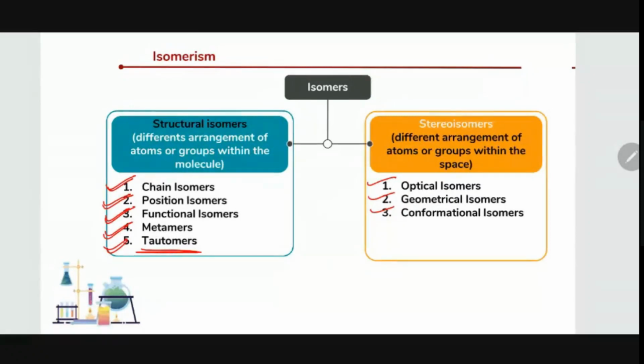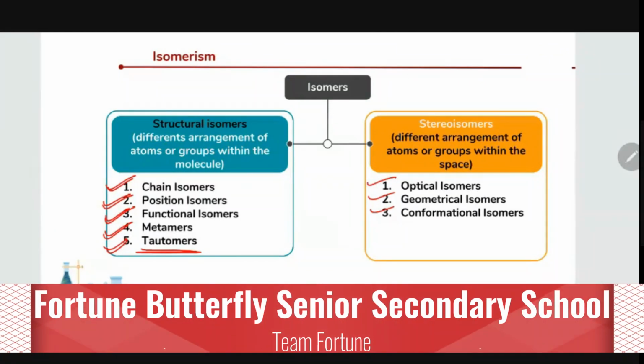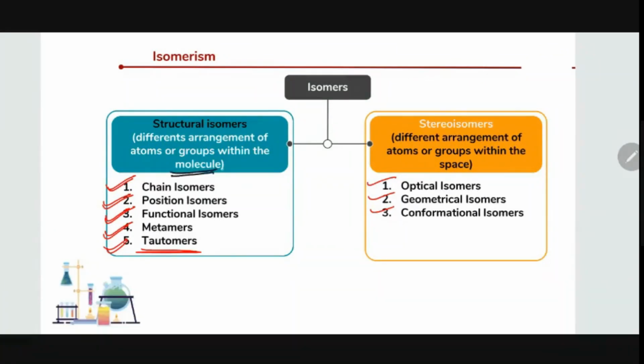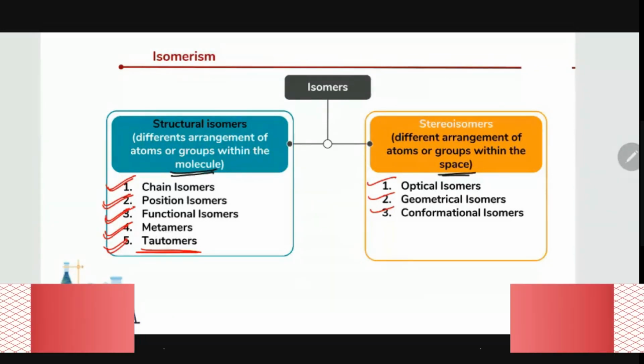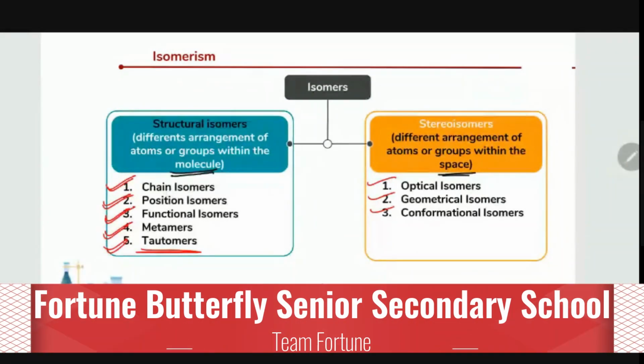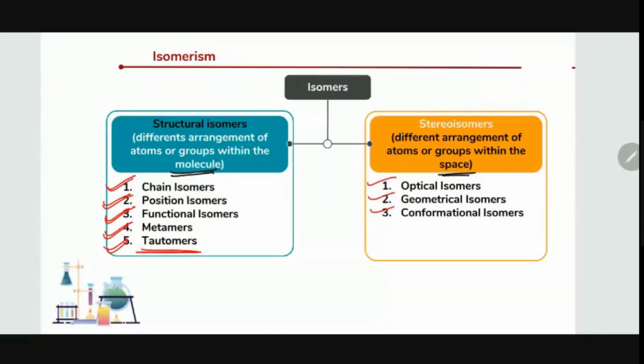And stereoisomers. Here, what exactly will happen? There are different arrangements of atoms or groups within the space, whereas in structural isomers the difference is in the molecule itself. Anyway, we'll go one by one because today we don't have sufficient time to complete all these things. So basically, iso means same. When we talk about isomerism, the formula will be the same, but the structures will be different, right?